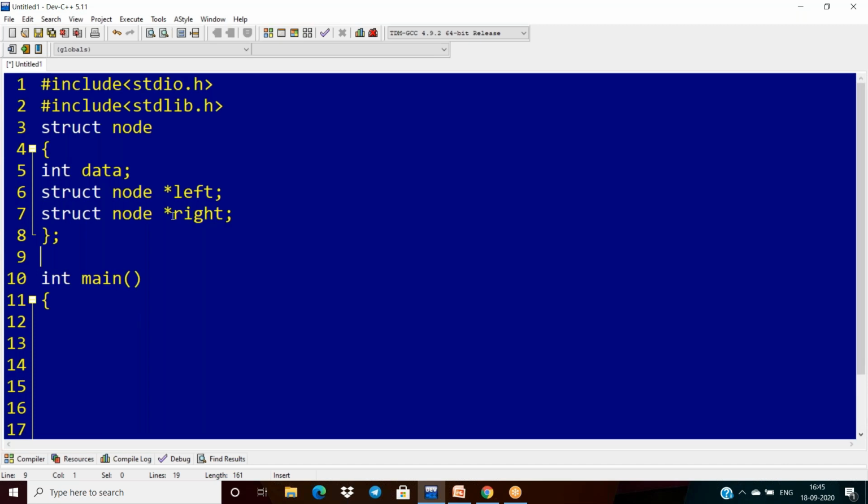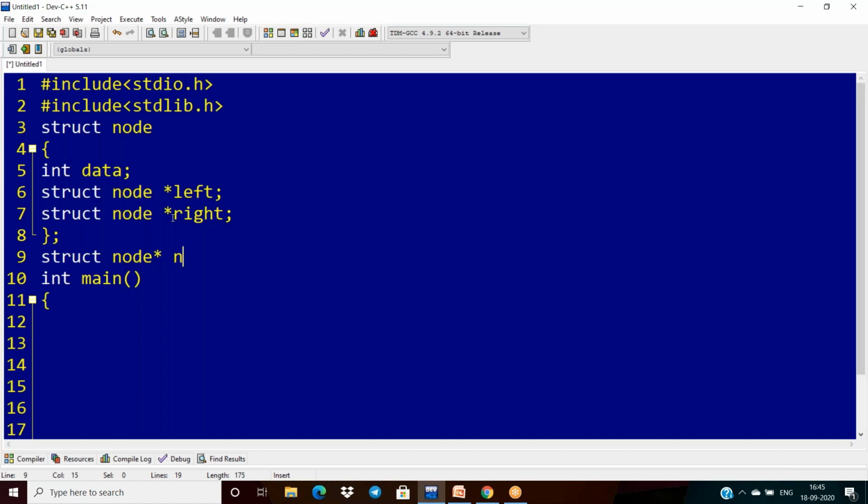Now I want to create a function, and its return type is node. So my function's return type is a pointer of the node type.